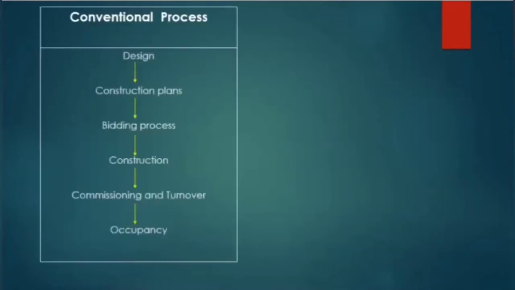So in the conventional process, first we begin with the design of the project. After design, construction plans are done. After that, the bidding process is carried out and then actual construction takes place. Followed by commissioning, and after that, the building is allotted to occupants.